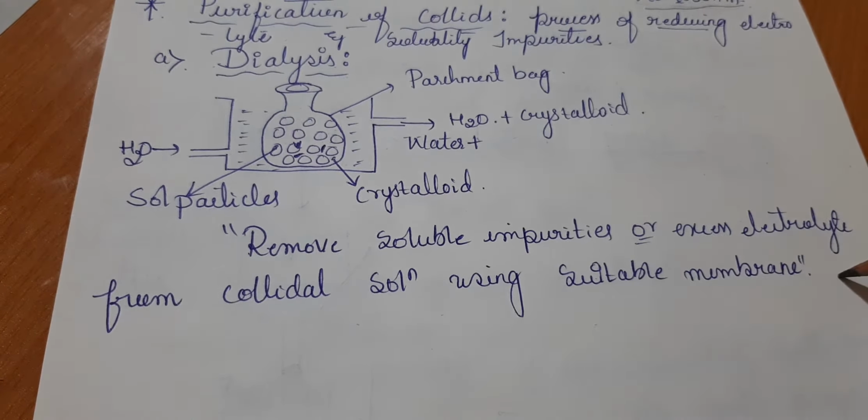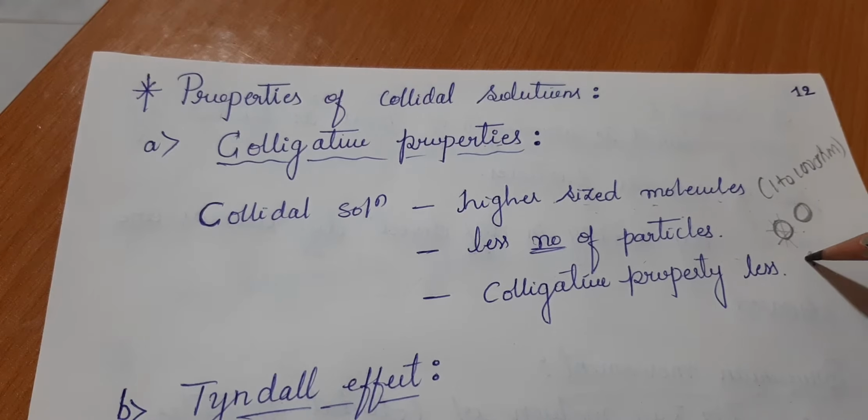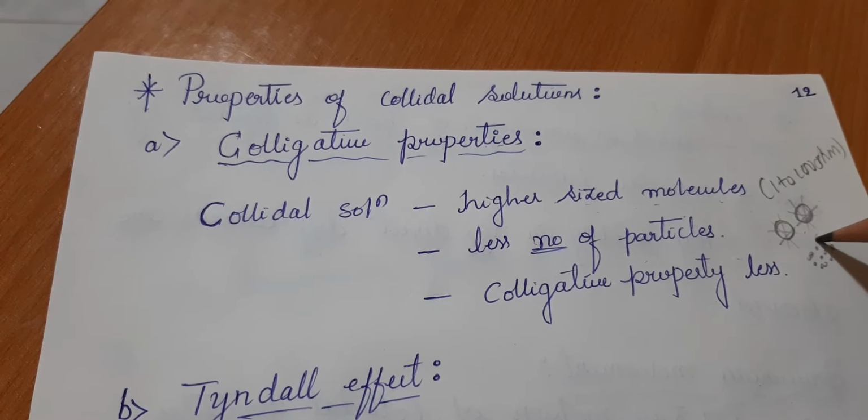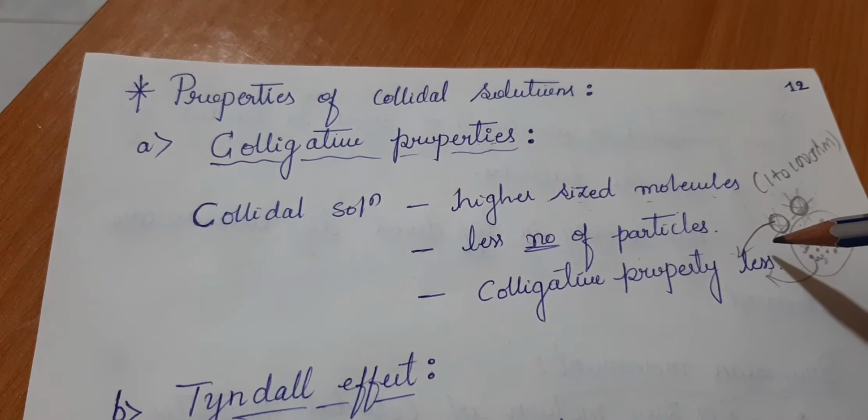See here, these are big, two particles are present. If you break them, they will form so many particles. When they break up like this, the many particles obtained will have a smaller size. The smaller the size, the more the colligative property. The bigger the size, the less the colligative property.